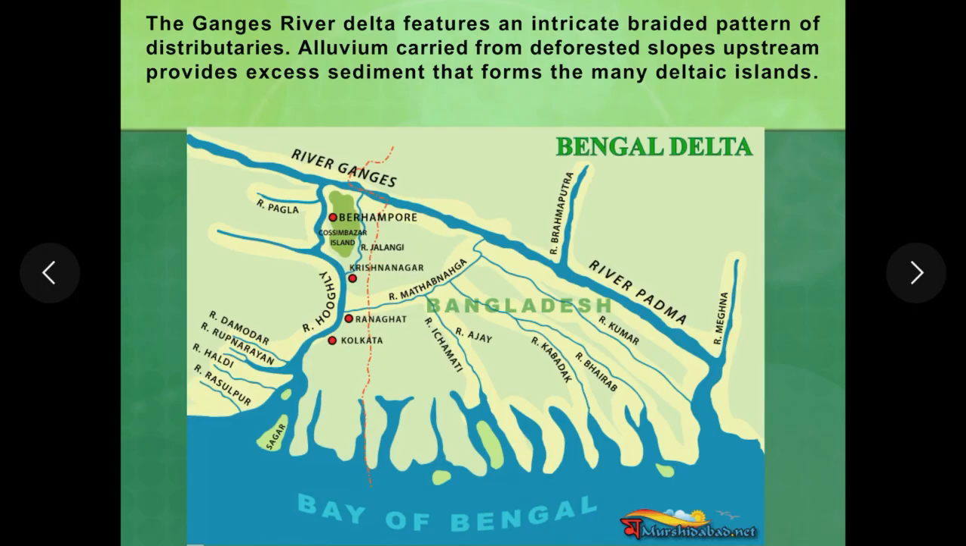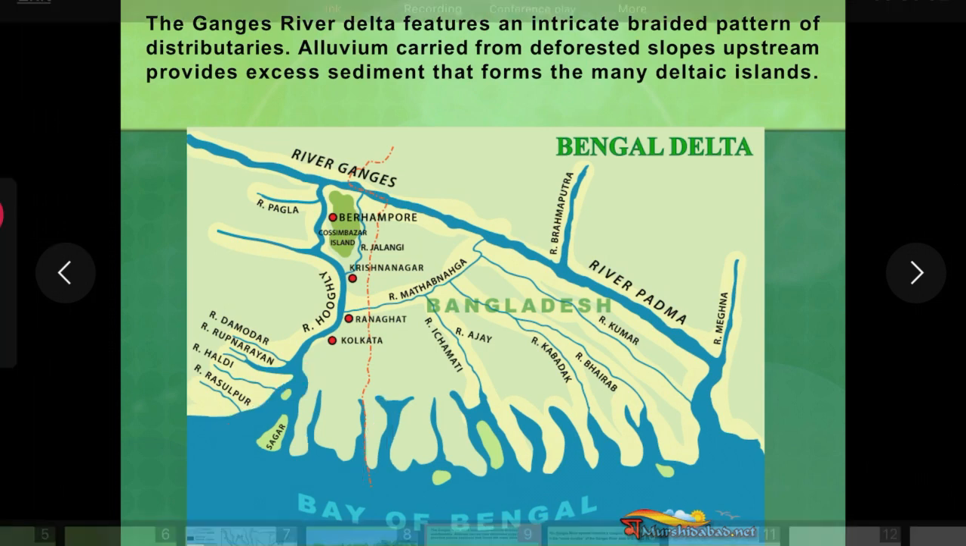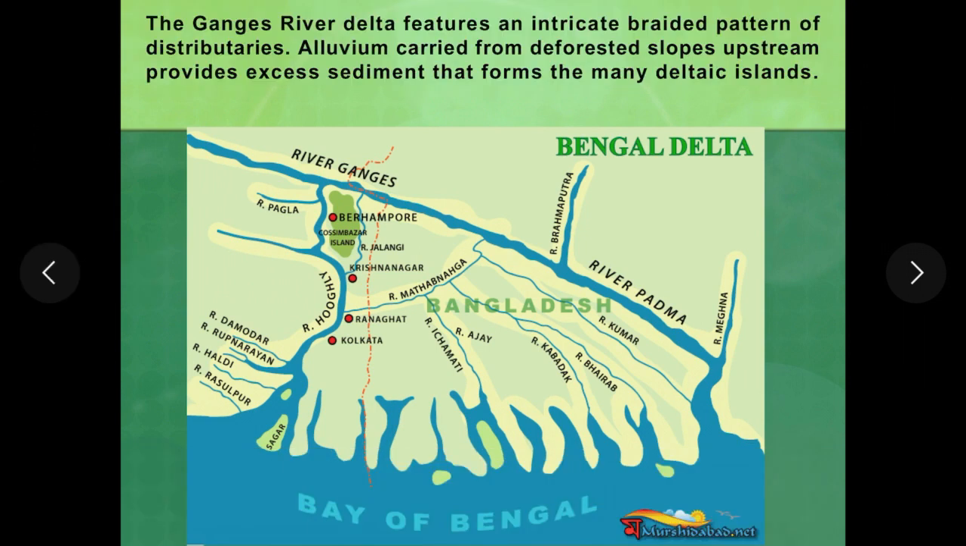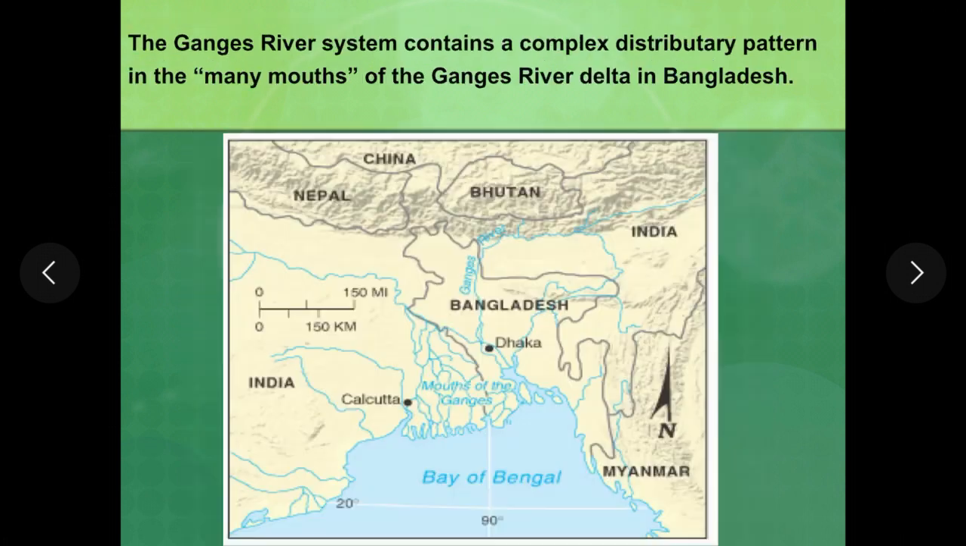Again, the intricate pattern of braided streams or distributary channels is seen here, and this portion between these distributary channels is the area which is occupied by humans. You can see the city of Kolkata. Also Dhaka, which is in Bangladesh, is situated on one of the portions of this delta. Here you can see Dhaka and Kolkata.